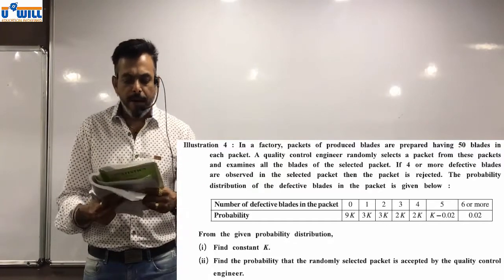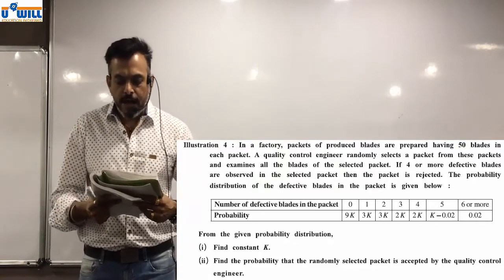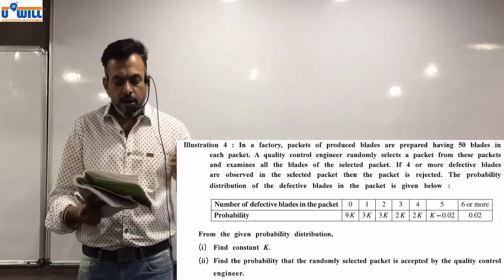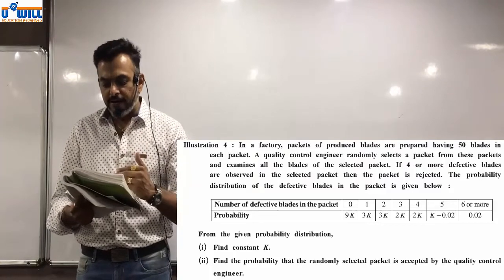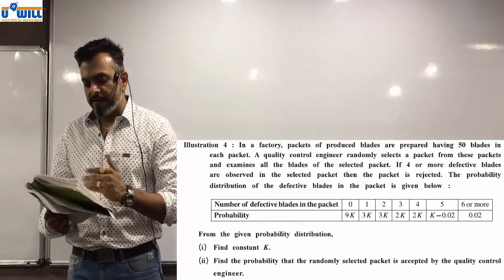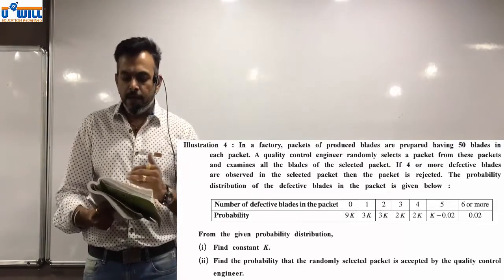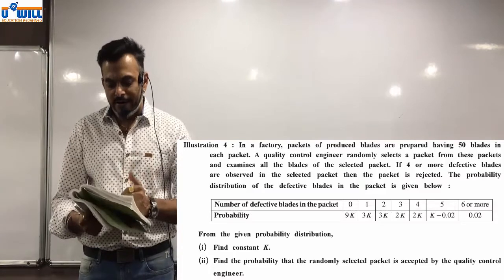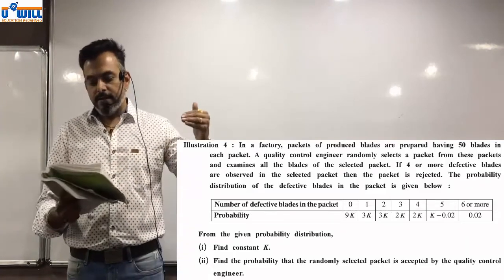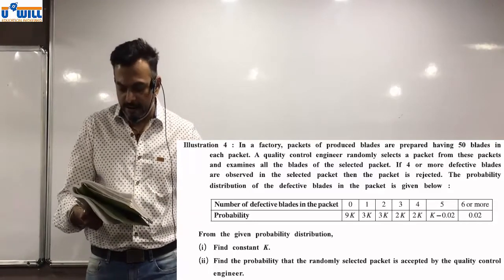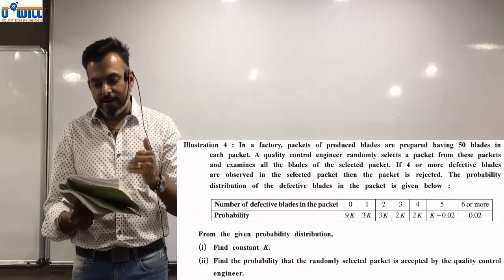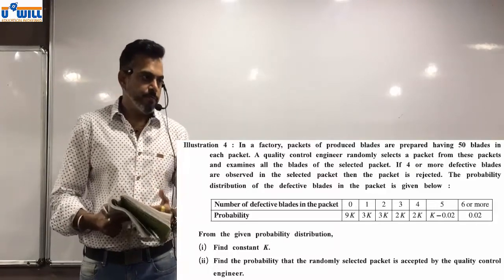In a factory, packets of produced blades are prepared, having 50 blades in each packet. A quality control engineer randomly selects a packet from these packets and examines all the blades of the selected packet. If 4 or more defective blades are observed in the selected packet, then the packet is rejected. The probability distribution of defective blades in the packet is given below.